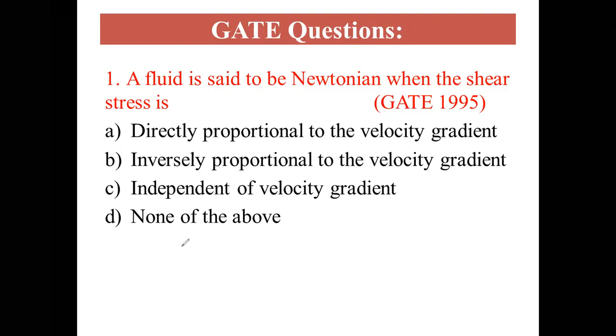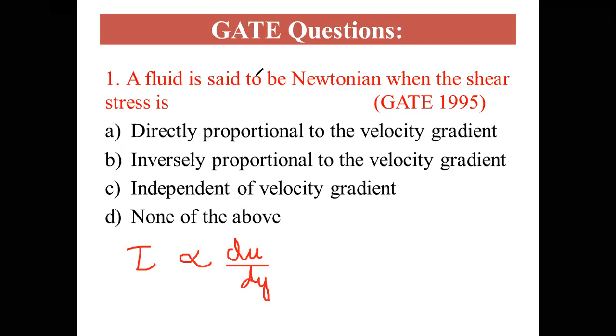We know that Newton's law of viscosity states that shear stress tau is directly proportional to the rate of shear strain, or velocity gradient, du by dy. A Newtonian fluid obeys Newton's law of viscosity, so the shear stress is directly proportional to the velocity gradient. So the answer is A.